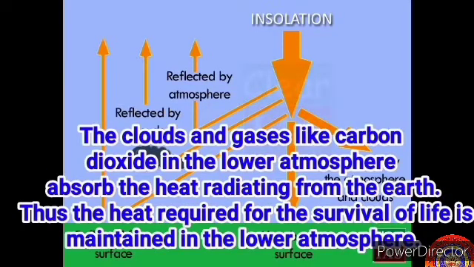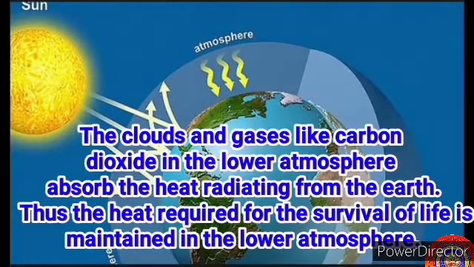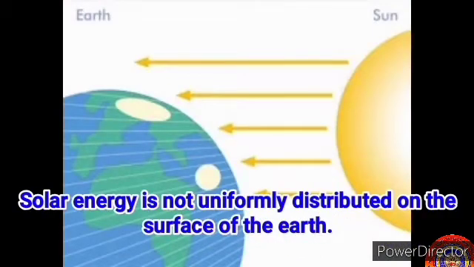The clouds and gases like carbon dioxide in the lower atmosphere absorb the heat radiating from the earth. Thus, the heat required for the survival of life is maintained in the lower atmosphere. Solar energy is not uniformly distributed on the surface of the earth.